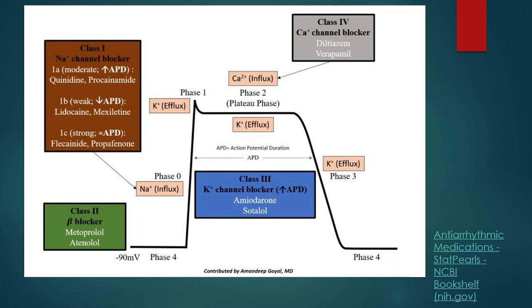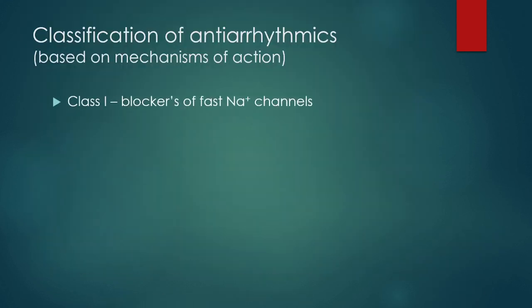The class 1 agents basically block the rapid sodium channel. We have seen they delay the upstroke of the action potential and primarily result in lengthening of the QRS interval. So all these agents, 1A, 1B, 1C, increase the QRS duration. Whenever we start these, serial ECGs must be obtained, and we must closely look at the change in the QRS duration to quantify the effect of these drugs. So let's look at the class 1 drugs.